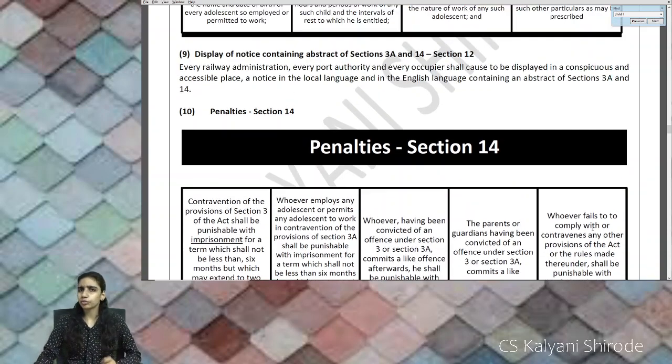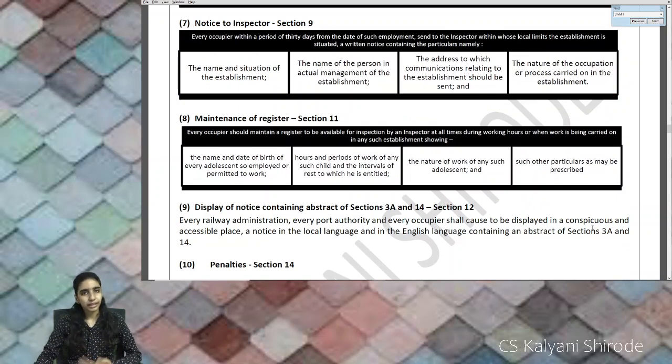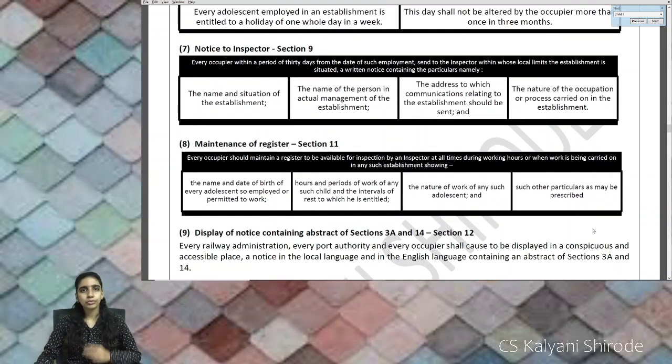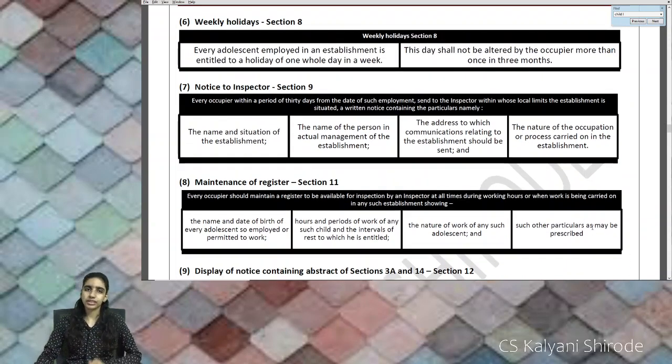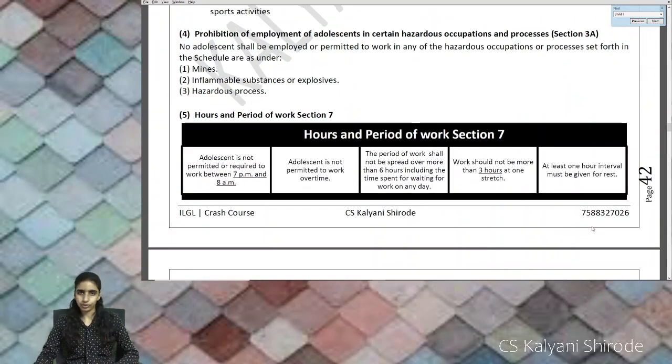A very small chapter. You can see it is only a 2 page chapter, but there are many questions which are asked in the exam from this specific chapter. Specifically, to be kept in mind are your definitions, certain provisions like working hours, holidays, can be altered, cannot be altered, and Section 3A and 14 are to be kept in mind.